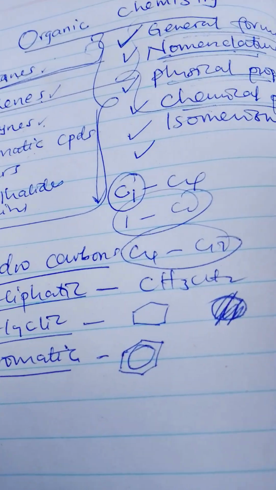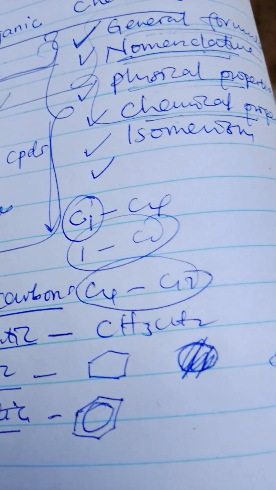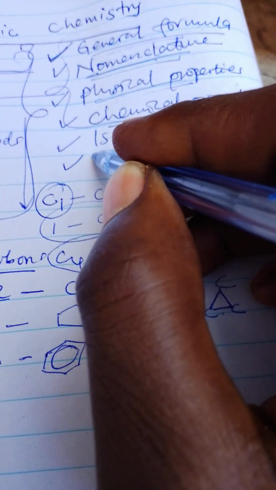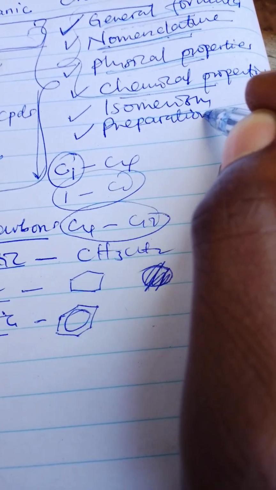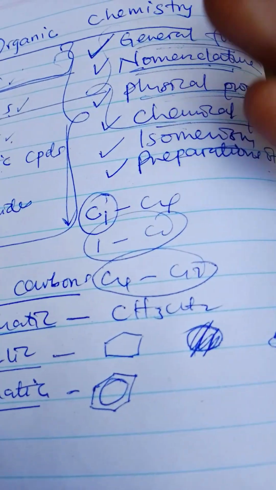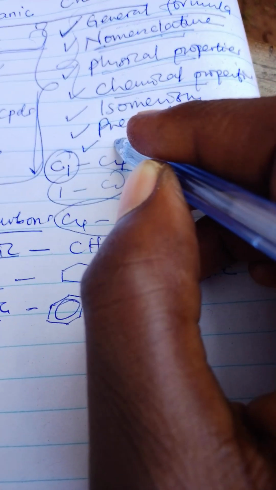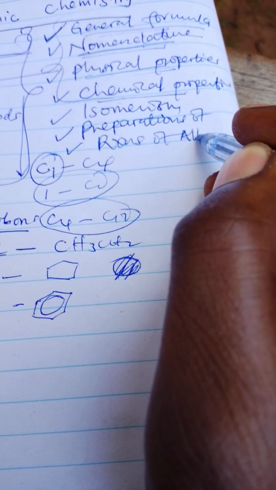As I told you, the higher you go, the sweeter the chemistry becomes. Then I'm going to understand ways of preparation, the preparation of alkenes. I should know how to prepare alkenes. Finally, we look at the reactions of alkenes.